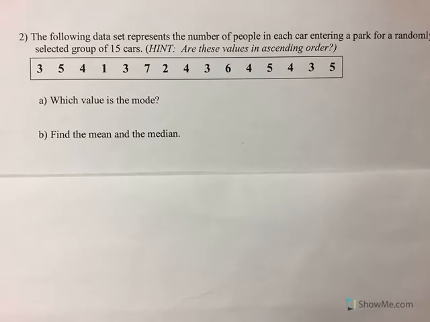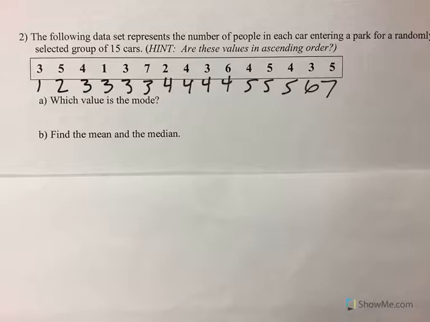Okay, in this one, we have 15 cars and we want to find the mode, the mean, and the median. But notice they are not in ascending order, so least to greatest. So the first thing we want to do is put them in order, least to greatest. I like to put one number underneath each number. That way I make sure I don't miss any. As long as they're all lined up, then I know I'm on pace.